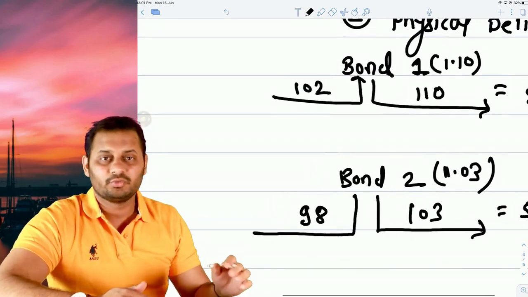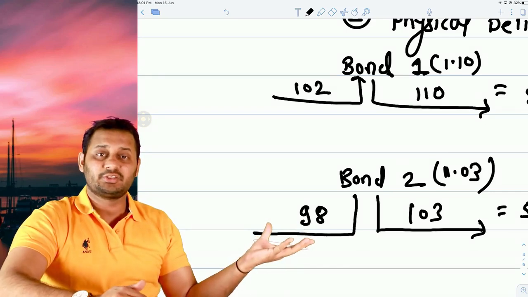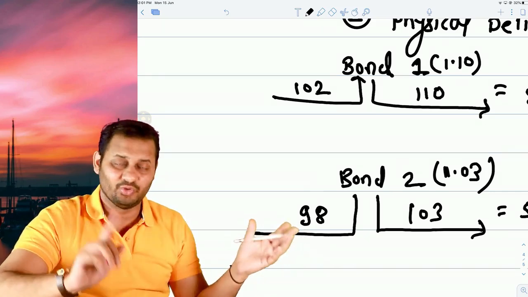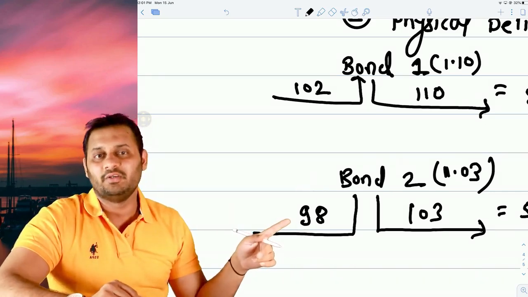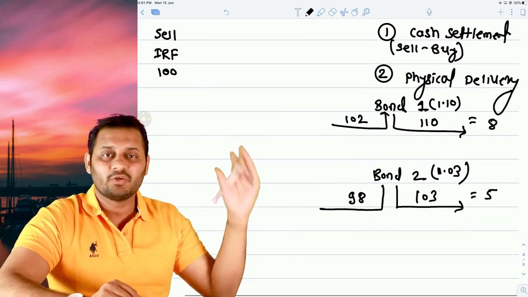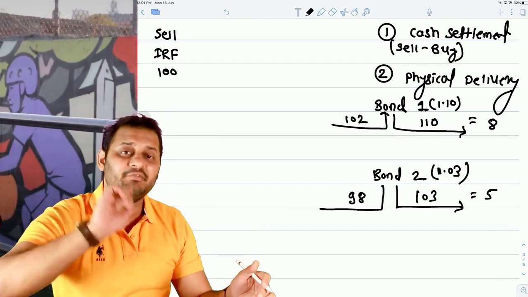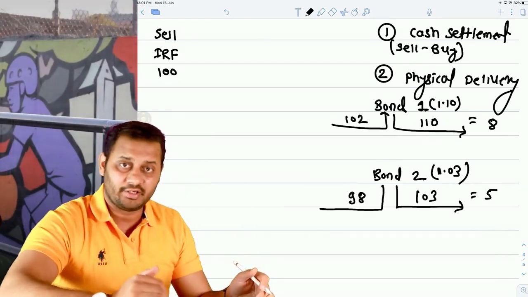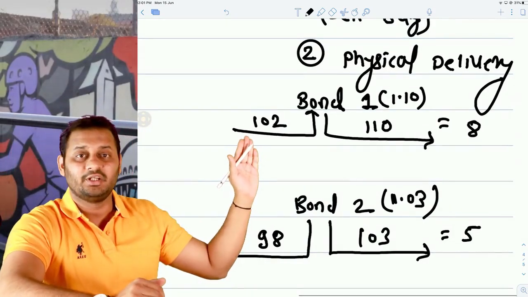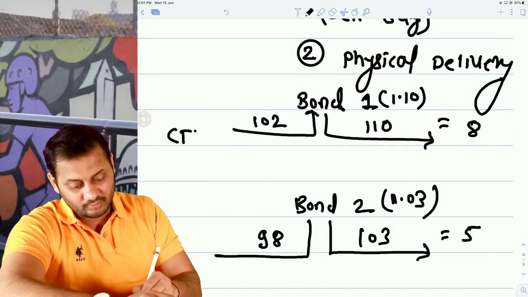What most of the students will do is, sir, this bond is cheapest to deliver because the price is less. No, this bond is not cheapest to deliver. Cheapest to deliver means out of the two bonds, which bond you will prefer to sell in the market, in which bond you will have a lot of profit, and this bond is cheapest to deliver. This is called as CTD bond.